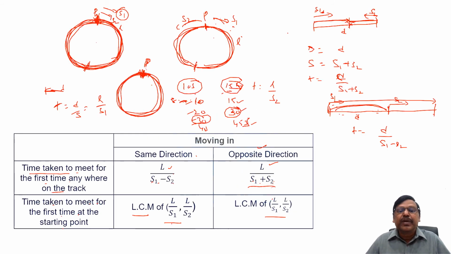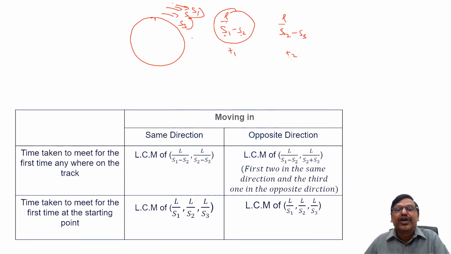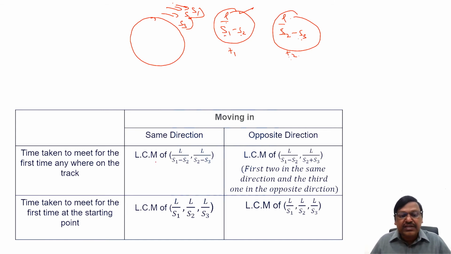Like I said in the previous case, why are we finding LCM? Because every 10 seconds happening means multiples of 10, multiples of 15. When they will happen simultaneously means a common multiple. Similarly here also, every L by S1 minus S2 interval this pair meets, every L by S2 minus S3 interval the other 2 guys will meet. If both these things happen simultaneously, all 3 will meet, so it is LCM of L by S1 minus S2, L by S2 minus S3.